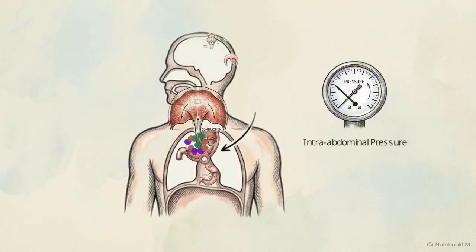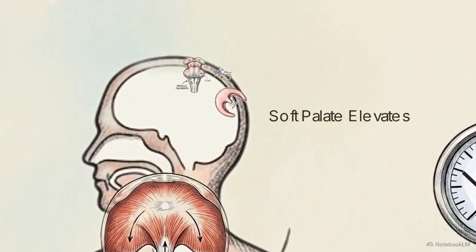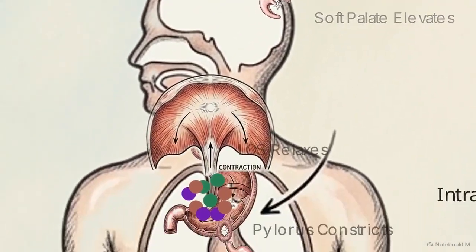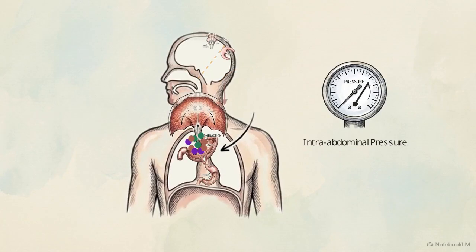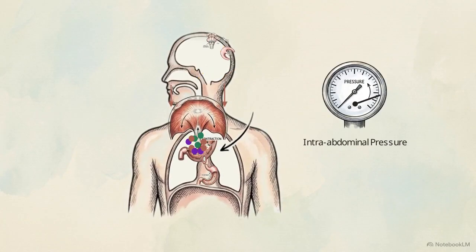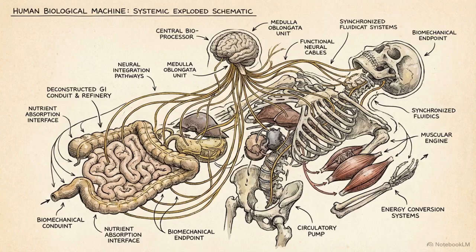The soft palate elevates to occlude the nasopharynx, while the lower esophageal sphincter relaxes entirely, clearing a direct path from the stomach to the mouth. A massive spike in intra-abdominal pressure forces the gastric contents upward through the esophagus and out of the body. This ejection is the biomechanical endpoint of the reflex. The central nervous system coordinates multiple systems to achieve the rapid clearance of a perceived toxin.